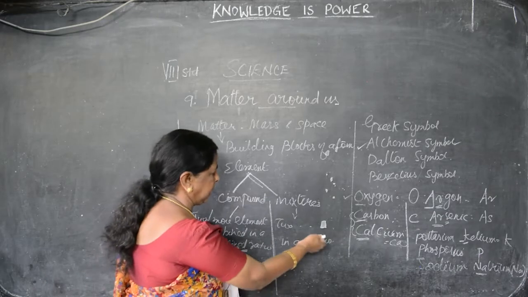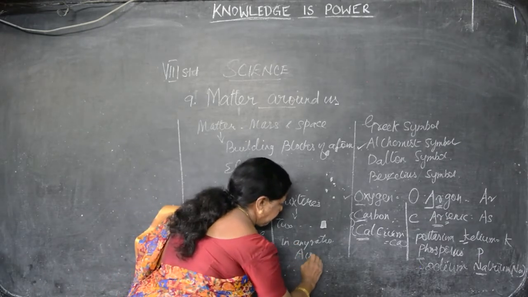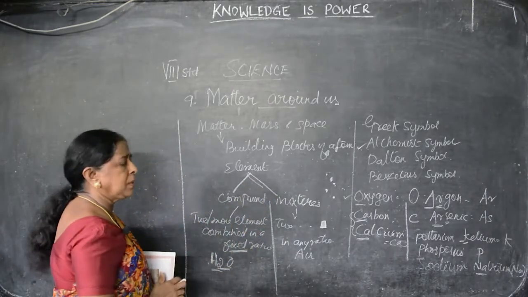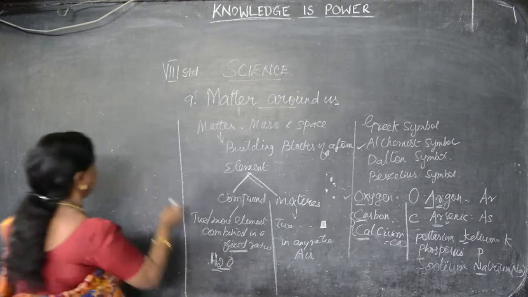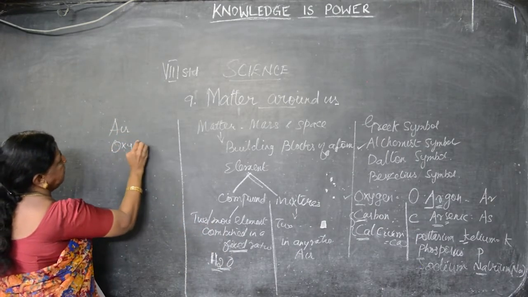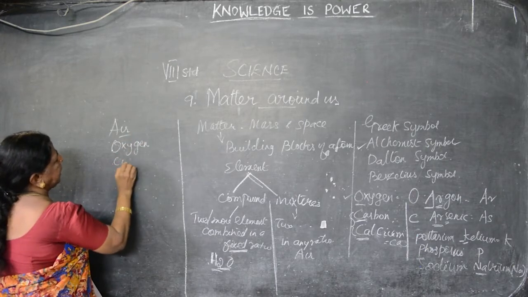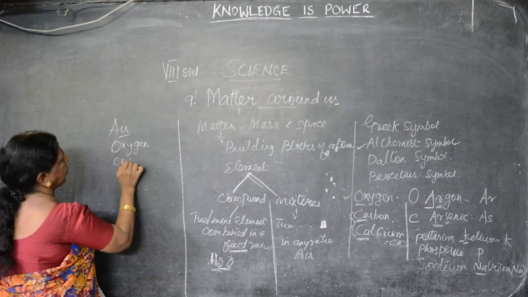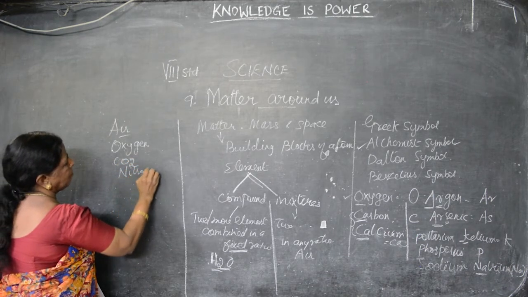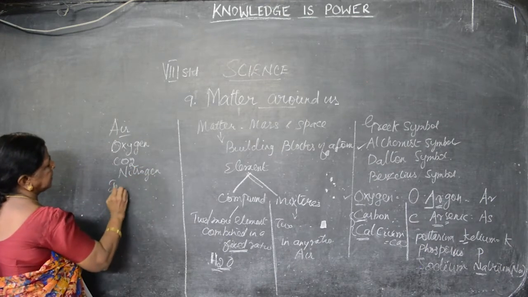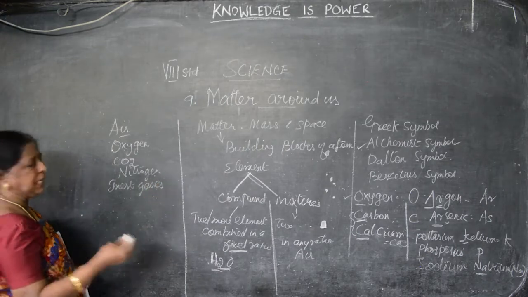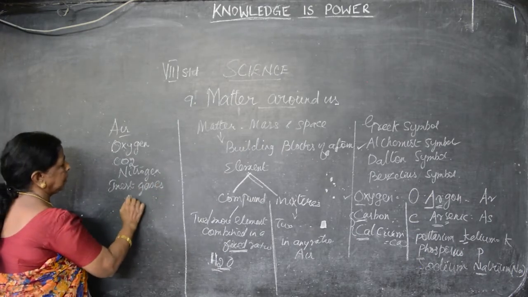Whereas a mixture is in any ratio, for example air. You know what air is, around us. So what are the things present in the air? Let me write there. Oxygen, carbon dioxide, that is CO2, let me write shortly, and nitrogen, inert gases. Inert gases mean the gases which are inactive. So what are the gases? Argon, neon, krypton.